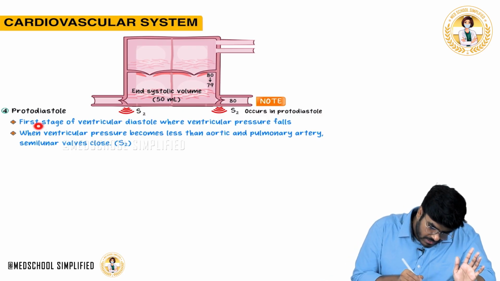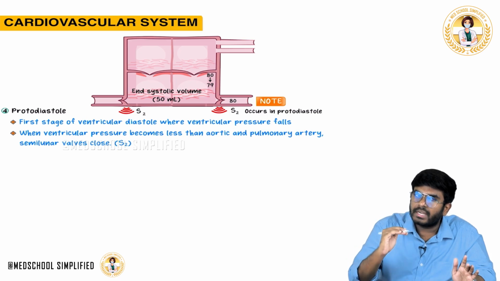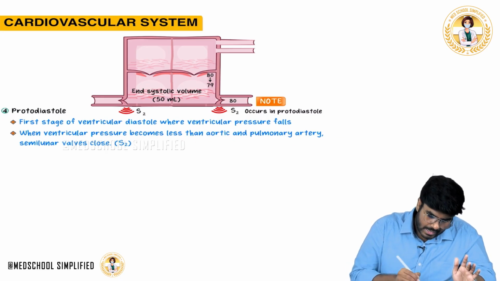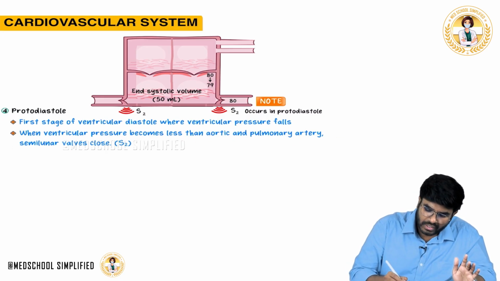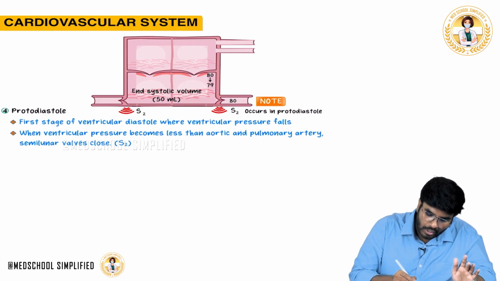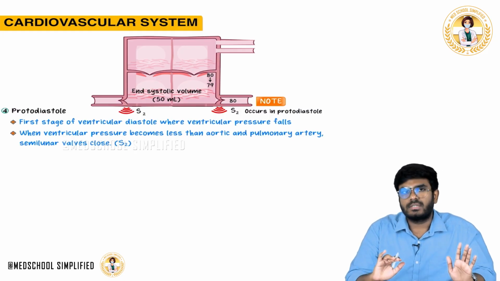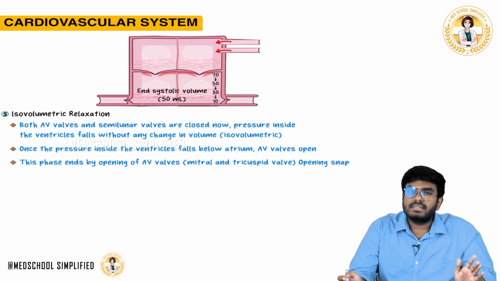So, the first stage of ventricular diastole is where ventricular pressure falls from 80 to 79. When ventricular pressure becomes less than the aortic and pulmonic arteries' pressure, the semilunar valves are going to close. What are the semilunar valves? On this side the aortic valve, on this side the pulmonic valve. So, closing of these valves at a time will cause S2 heart sound. That's it. Now, after this, what is the next phase?